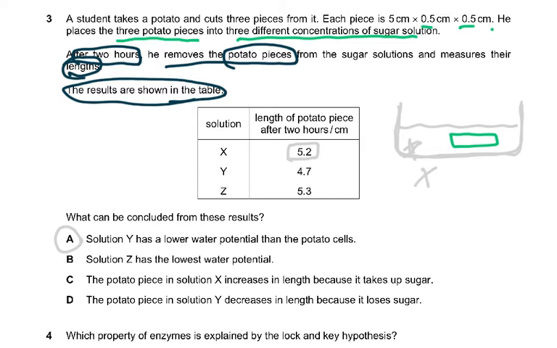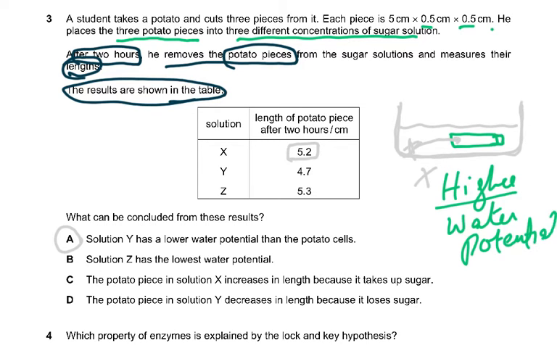So that means that water must have moved into the potato and the potato length has increased. That means that X had a higher water potential, so water moved into the potato. X is the solution outside, the liquid outside it. So X has a higher water potential. Now, this option is wrong: the potato piece in solution X increases in length because it takes up sugar. No, I'm sorry, it doesn't take up sugar, it takes up water. So this was wrong.